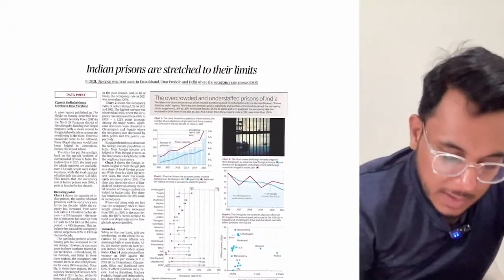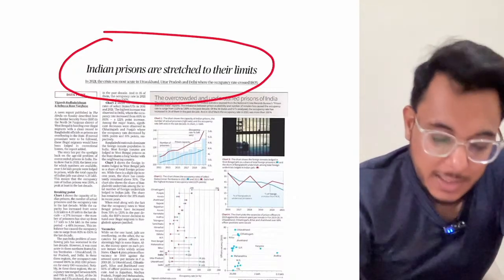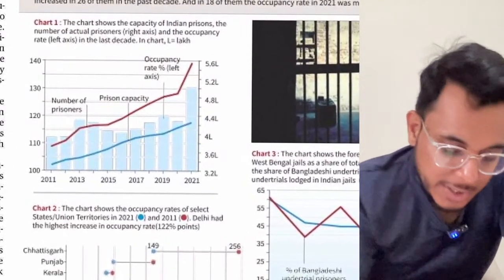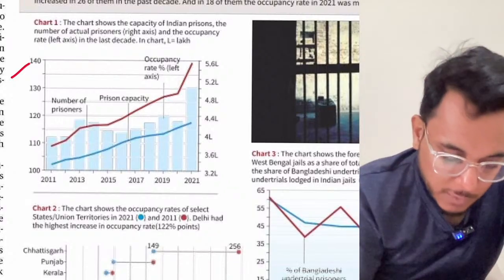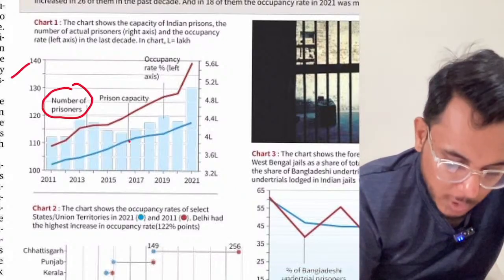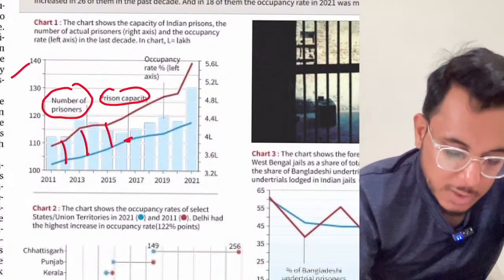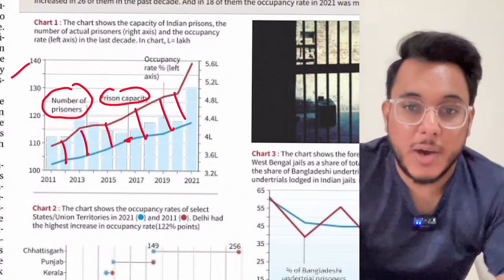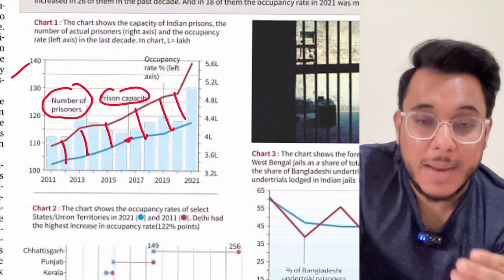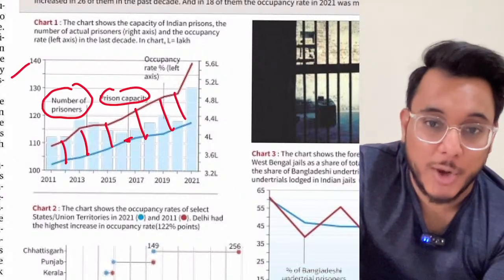Indian prisons are stretched to their limits. Now, you don't need to go into detail in this particular article. This article is just talking about the overcrowding that is going on in the prisons. So just two charts you need to see. First of all, this red line shows the actual number of prisoners, and this blue line shows the prison's capacity. When we find that there is a huge number of inmates in the jail, the jail's occupancy has increased, and today many of the jails are overflowing. Are you getting? They have breached the occupancy.